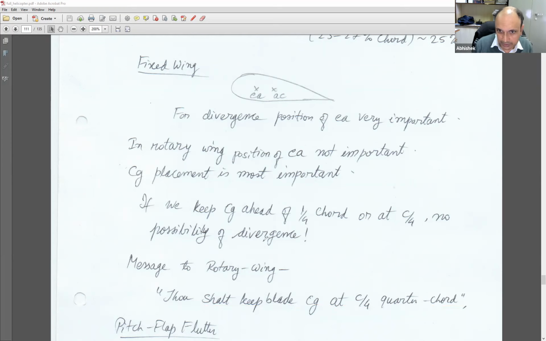So note down these statements. These are very important. You can write them down in your own words. For fixed wing, the position of the elastic axis is very important. For rotary wing, it is not important. CG location is more important, actually most important. And we want to bring CG ahead of quarter chord. So CG has to be ahead of quarter chord or at quarter chord itself. If that is the case, then there is no possibility of divergence. So that is what we want.